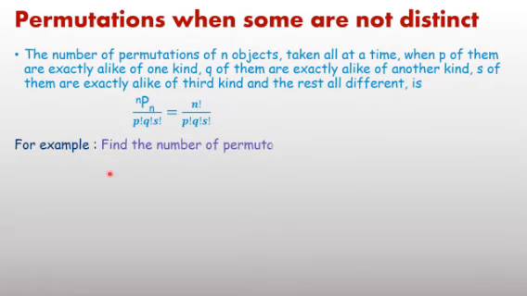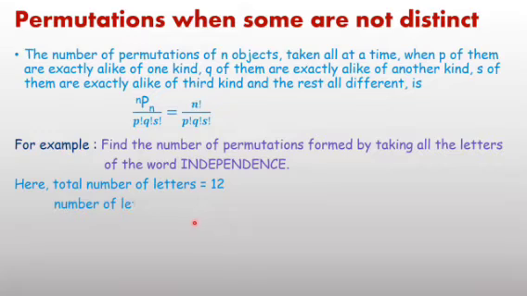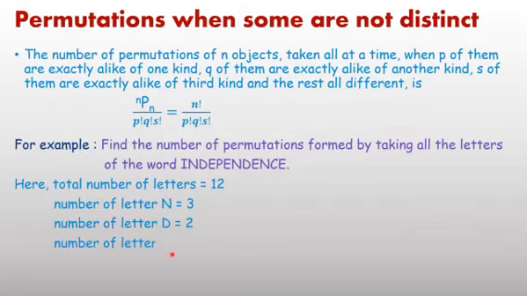Same example again, but I want to take it for explanation. You have to find the number of permutations, or number of words formed, by taking all the letters of the word independence. Already in the previous example you have done it, there are 12 letters. For repetition, N is repeated 3 times, D is repeated 2 times, and E is repeated 4 times.